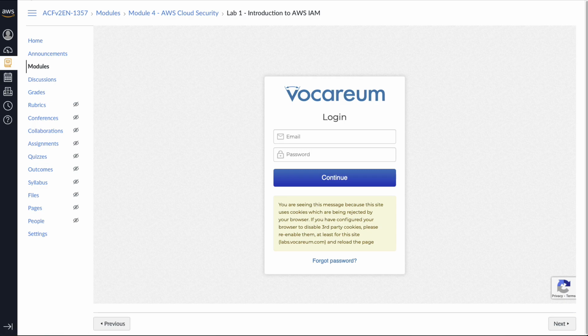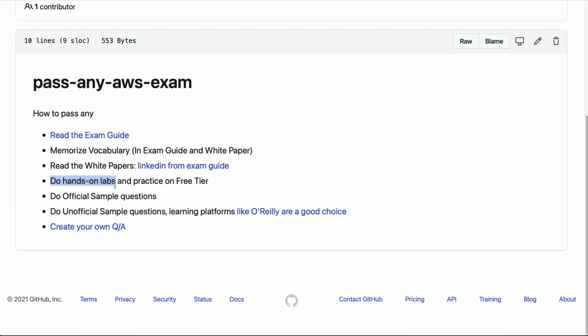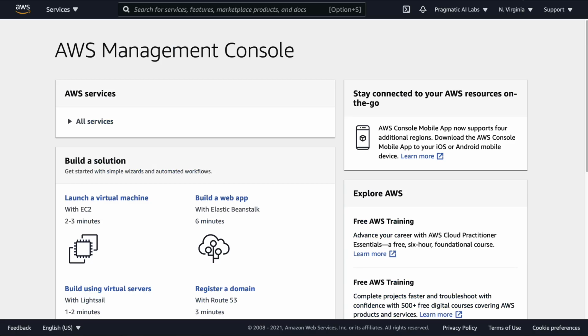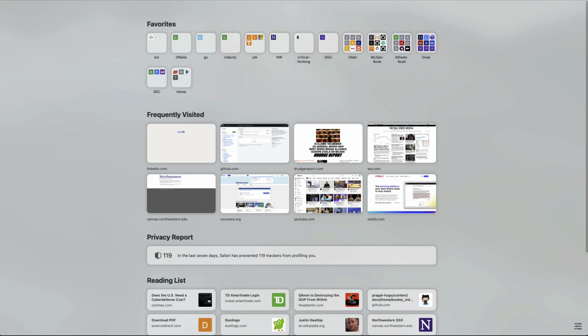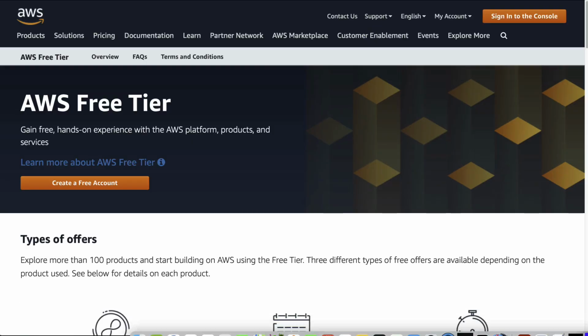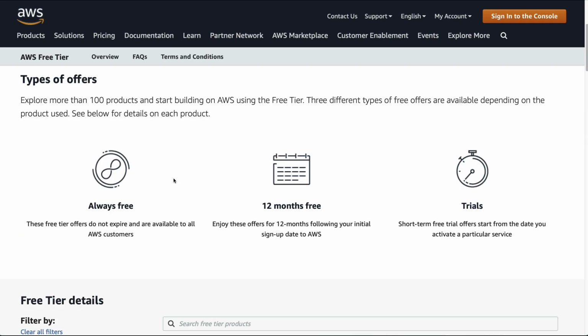So if you have that ability, right, you've been able to get access to AWS Academy, that's a great way to learn. Now that's not the only way to learn. I think another way to learn is to actually create a free tier account with AWS. With the free tier account here, let's actually just look this up really quick. Let's open up a new tab, AWS Free Tier. Here we go.